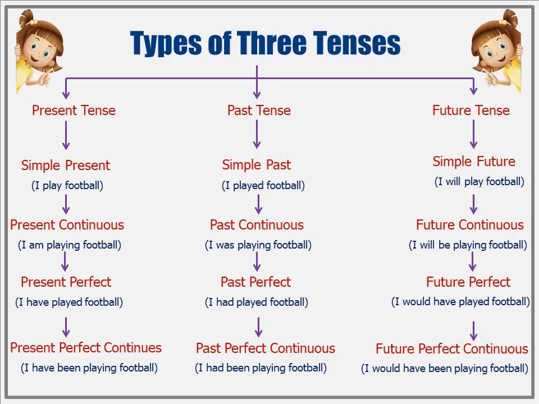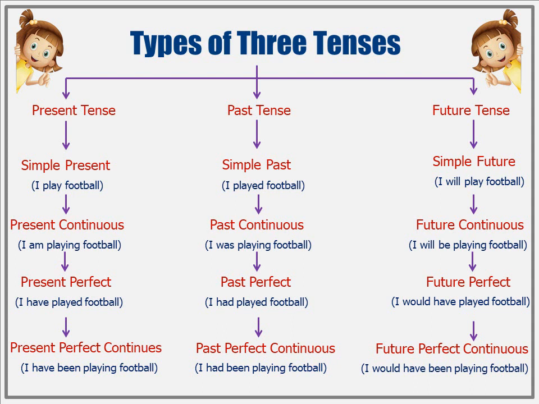The present tense is used to talk about what's happening now or what you do regularly. It has 4 types. The first one is the simple present, like saying, I play football. This means you play often, maybe every evening after school.